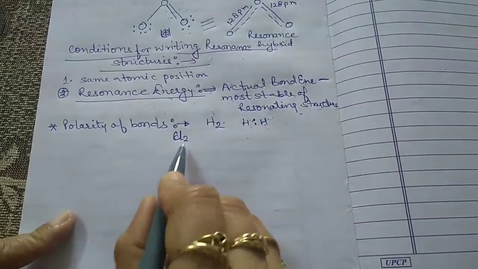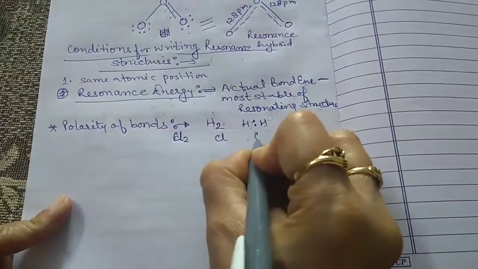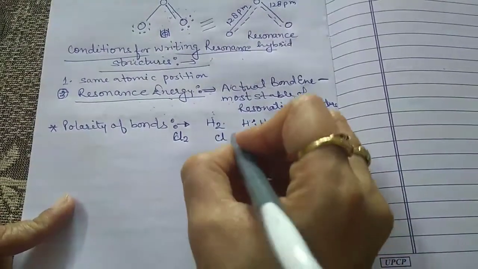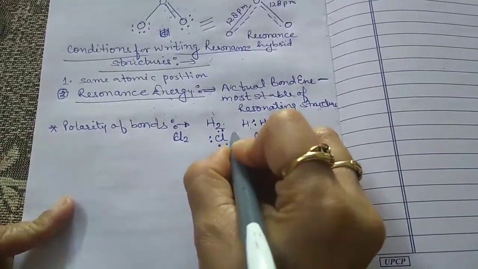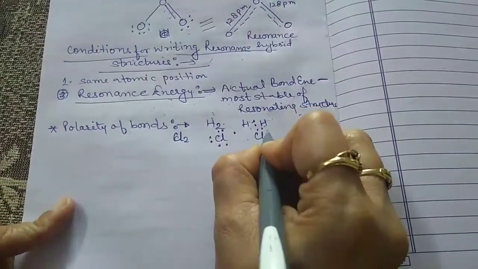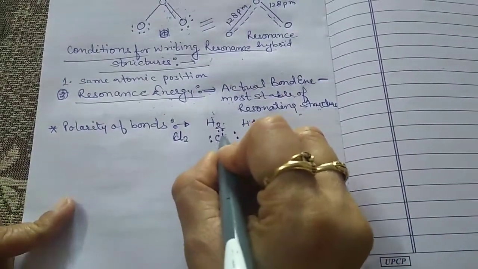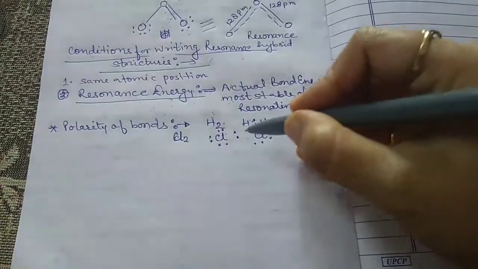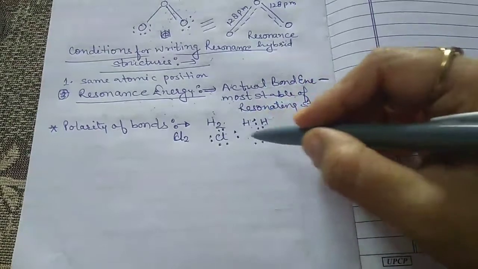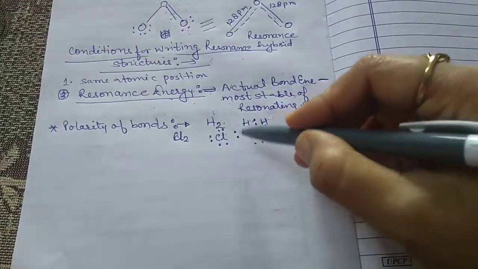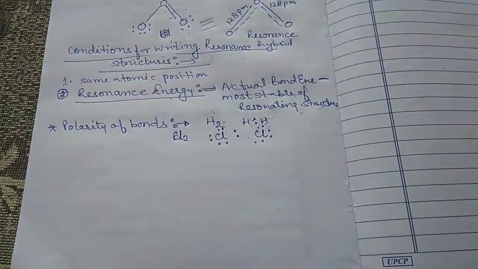For example, if we are talking about another homoatomic molecule, that is Cl2. In between, this one is one Cl and this is the other chlorine atom. So 1, 2, 3, 4, 5, 6, and this one is 7, and this one is 7 from the other chlorine atom. So this electron pair is located in between the two chlorine atoms.